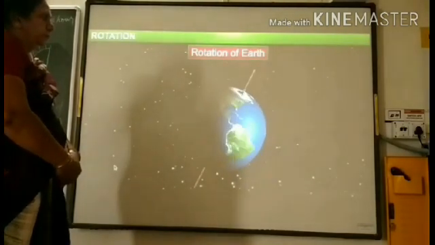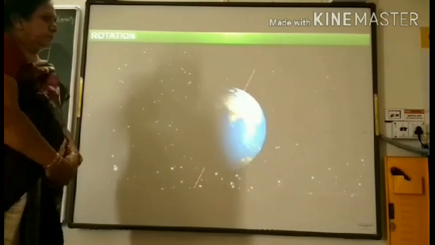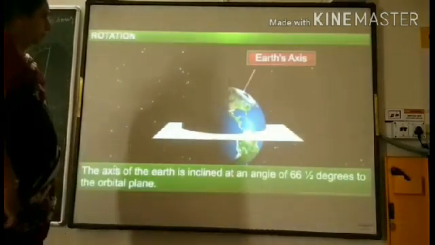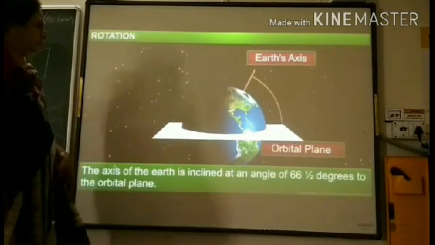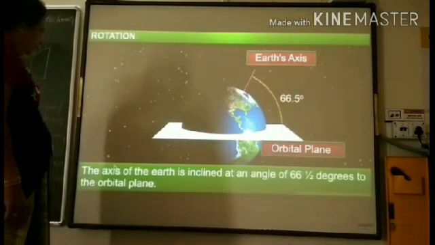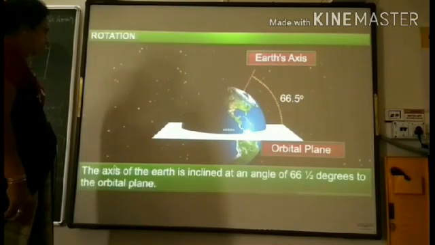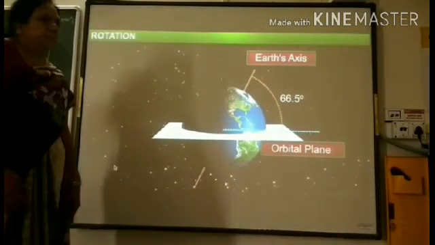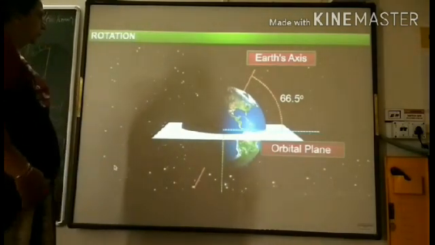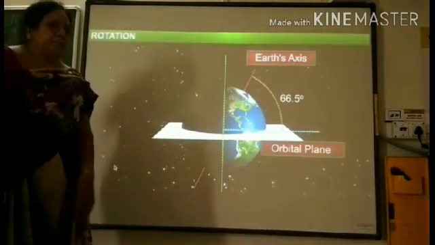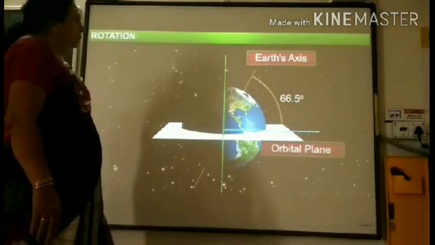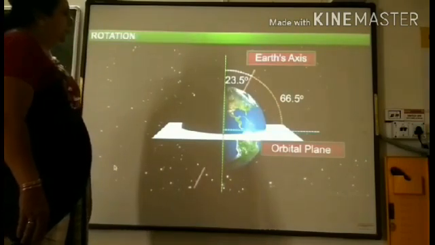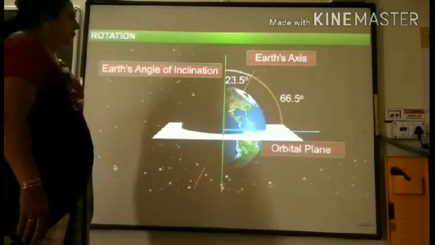The imaginary line around which the Earth spins or rotates is called the axis of the Earth. The Earth's axis is at an angle of 66.5 degrees to the orbital plane, which is the plane formed by the Earth's orbit. If a vertical line is drawn perpendicular to the orbital plane, the axis forms an angle of 23.5 degrees. This is called the Earth's angle of inclination.